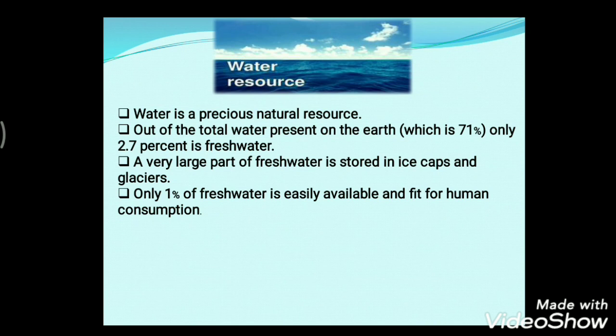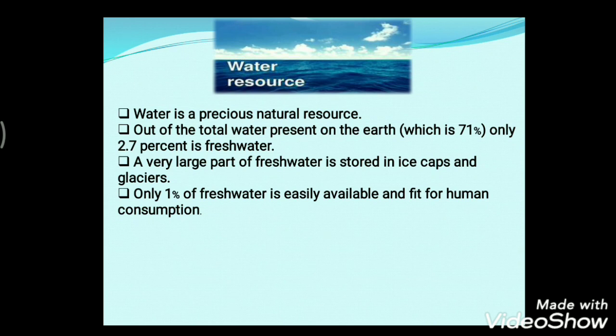Now, out of the total water present on the earth, that is 71%, only 2.7% is fresh water. And out of that, a very large part of fresh water is stored in the form of ice caps and glaciers.